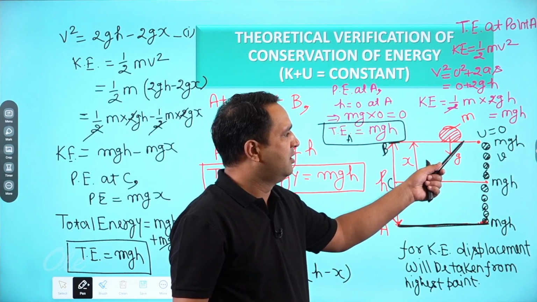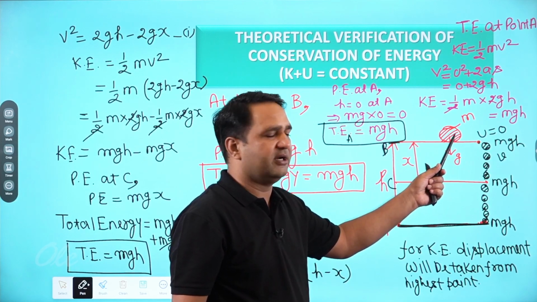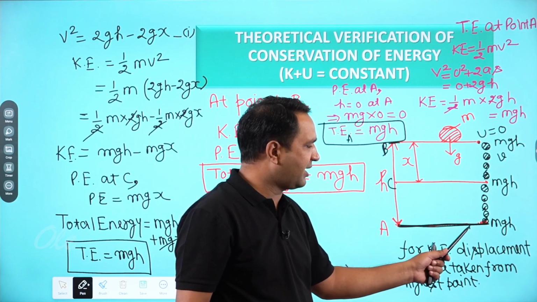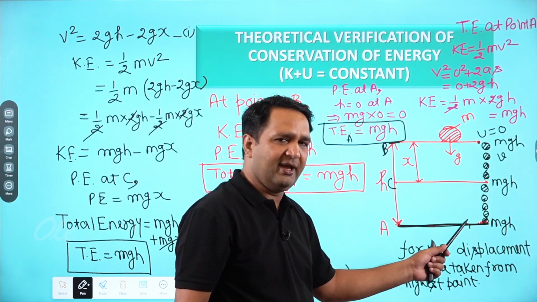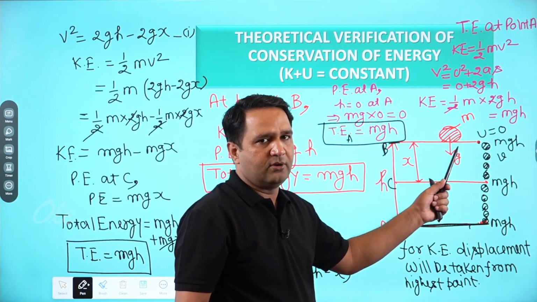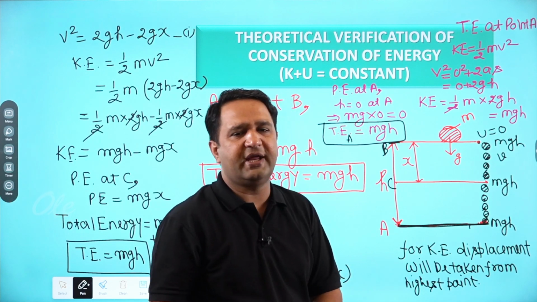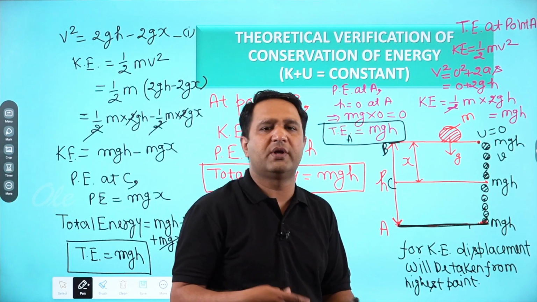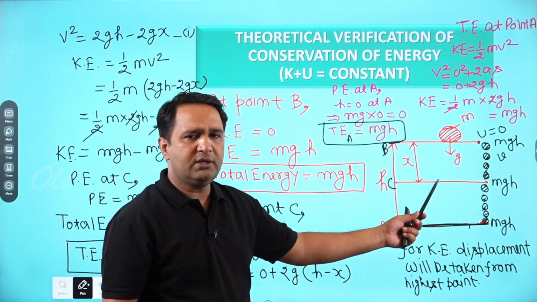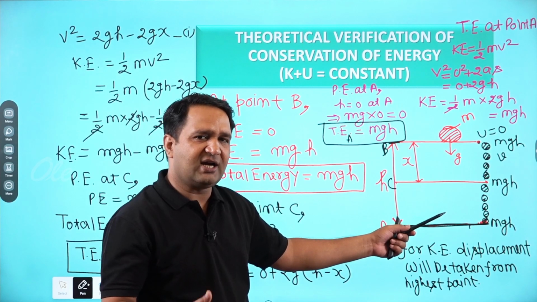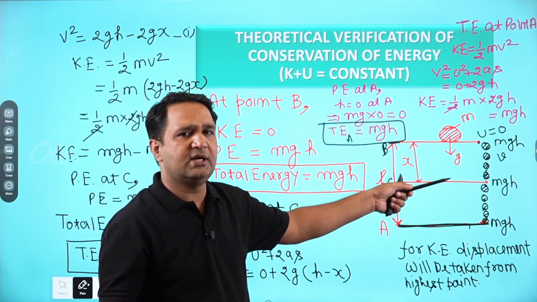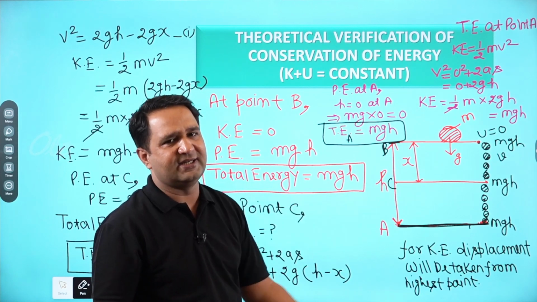At this point B, the potential energy will be maximum while kinetic energy will be 0. So all the kinetic energy which was at point A will be converted into potential energy at point B. Got it? So what is happening here? The energy is being converted from one form to another, and this process is continuous. As we move upward, the kinetic energy starts changing into potential energy. As we come downward, the potential energy starts converting into kinetic energy.